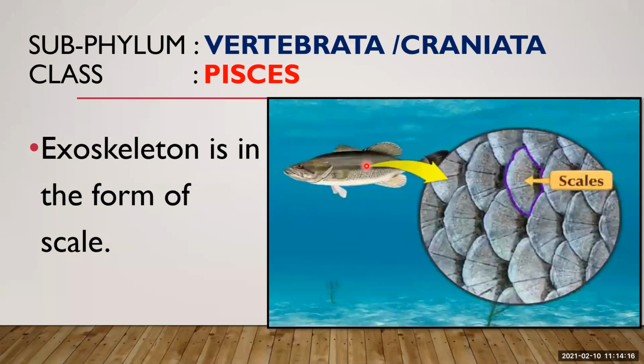Due to the smoothness from overlapping each other, water friction reduces and the fish can move a little bit faster in the water. So the exoskeleton is in the form of scales. Scales are small, thin, horny or bony plates protecting the skin of the fish.